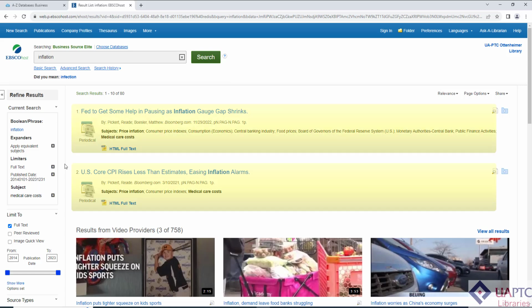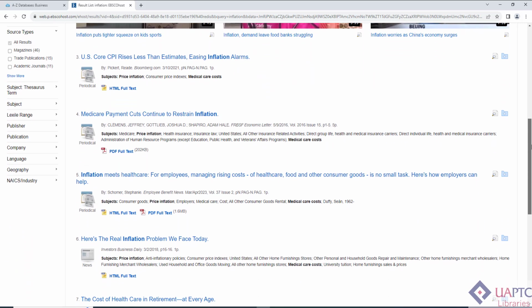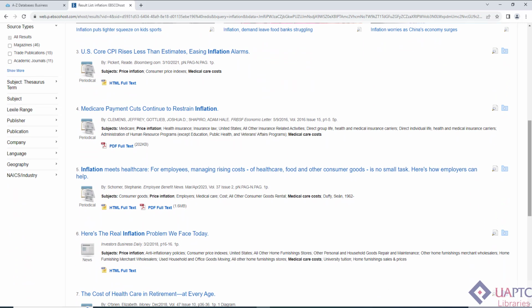The article title is in blue, followed by the authors and publication information. Full text in HTML full text and PDF full text is available. Some articles have one or the other, and some have both. There is no difference in the information presented in these views, but they do look very different on the screen. Let's take a look at article number 5 so we can see how the same article looks in both views. We will start with the HTML full text view.